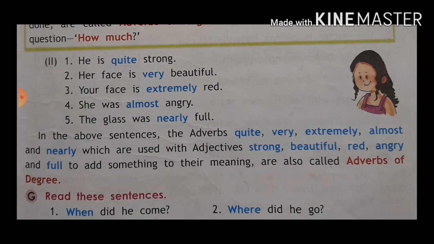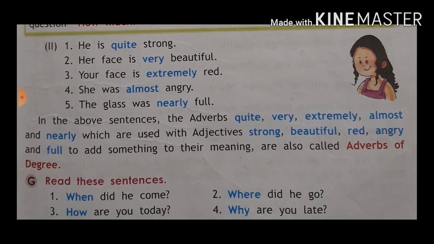Now here see the word quite. This adds something to the adjective. Strong is an adjective. So he is strong, but here we have to add an adverb. He is quite strong. Okay, strong is an adjective, but quite is an adverb, because it shows how much he is strong, like the above.